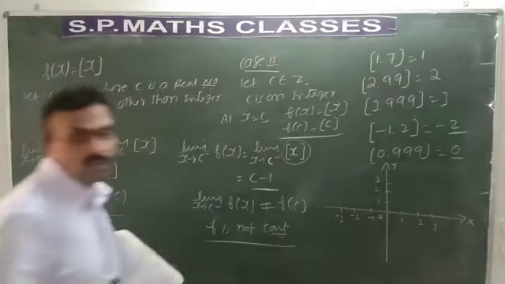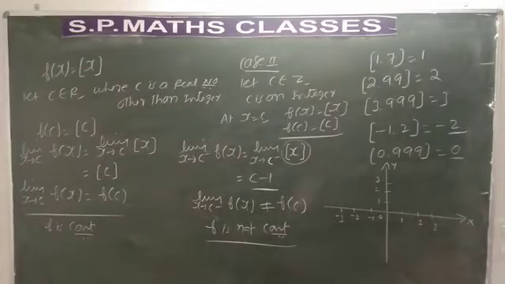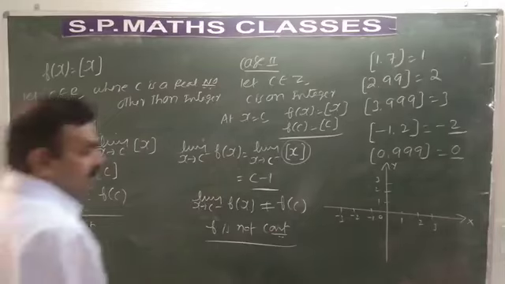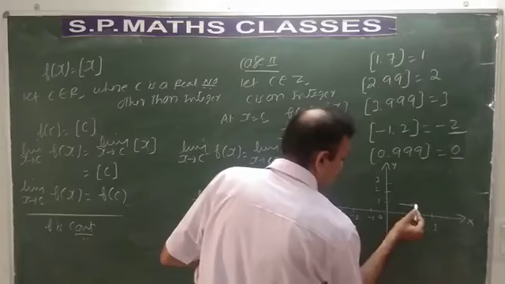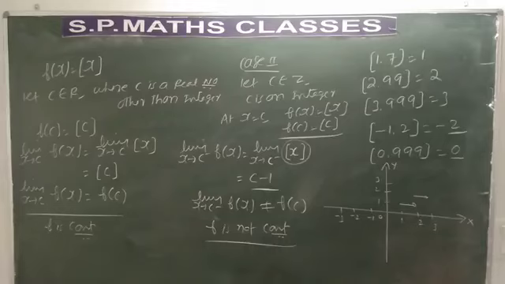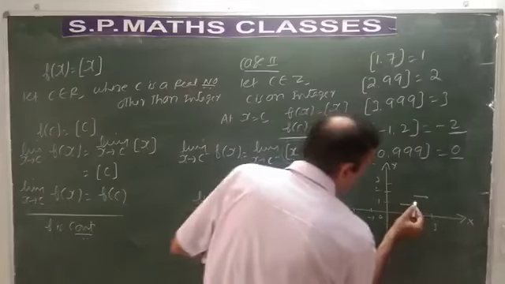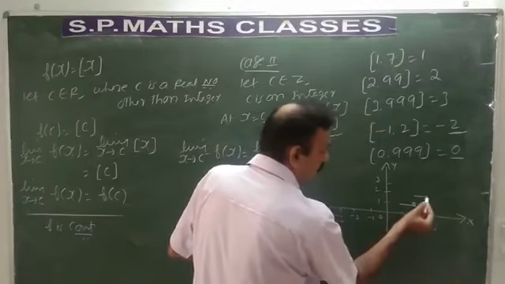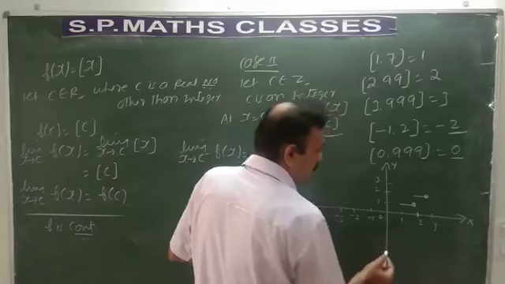You have written all this. So how to write the graph here? Do you remember how we have written the graph in first PUC? It is like this. So this is how we have written the graph for the greatest integer function. That means at real numbers it is said to be continuous, but when we take it as an integer, it is said to be discontinuous. Whenever we take 2 you can see the open interval, that means it is not continuous. At x is equal to 3 it is not continuous.